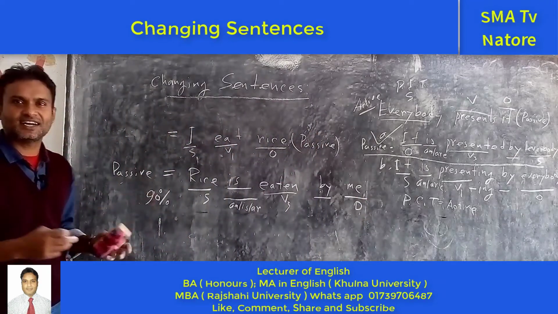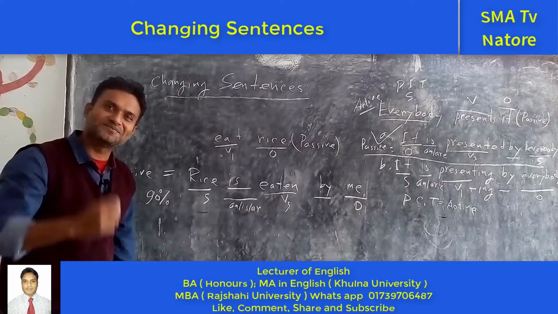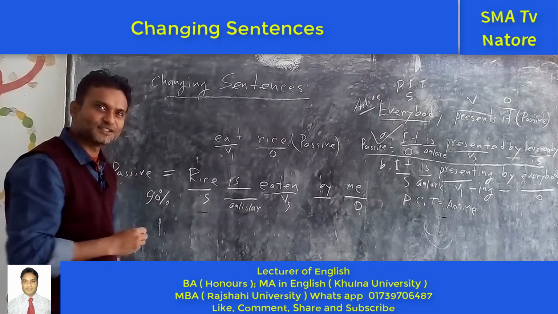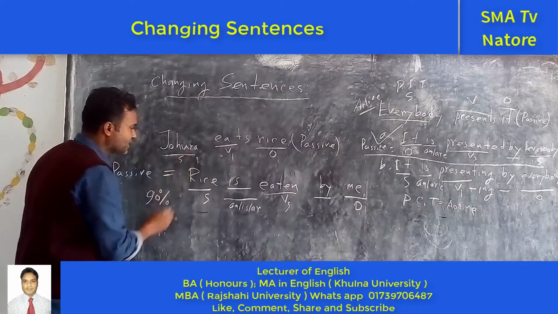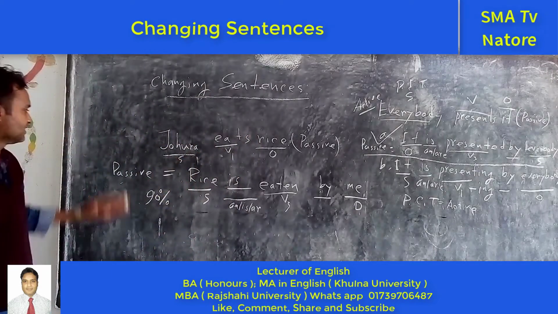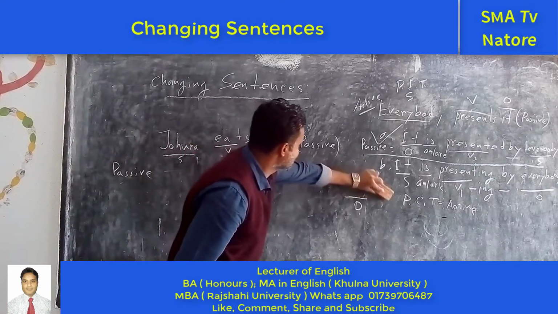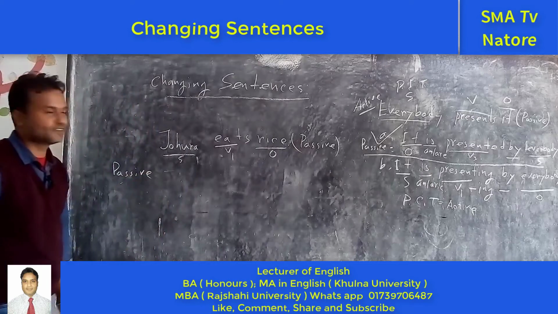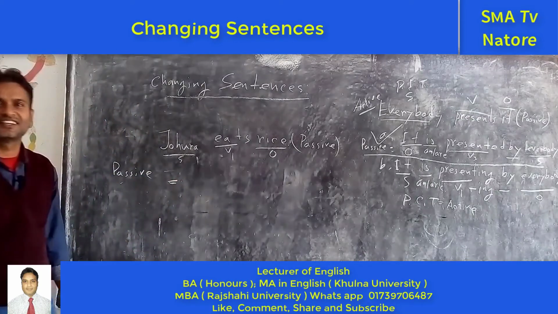Okay, in this way, I am saying that. What is your name? My name is Jubra. Next one, make it the passive voice.